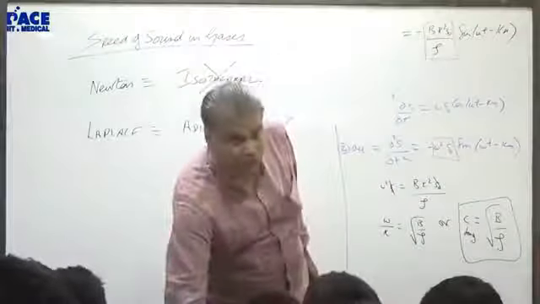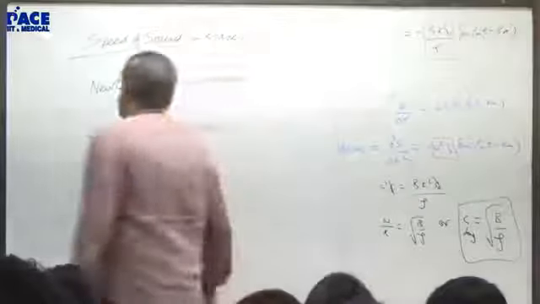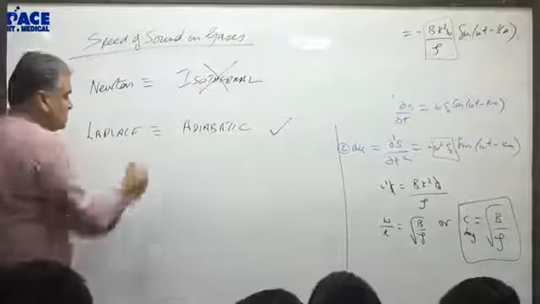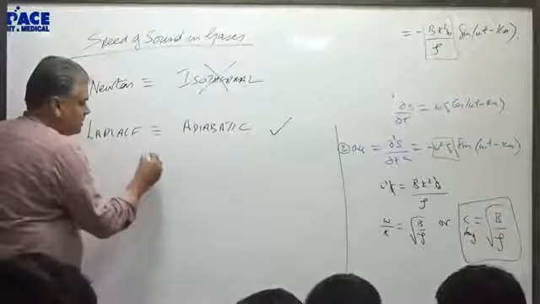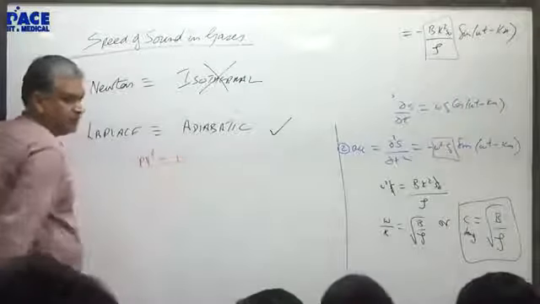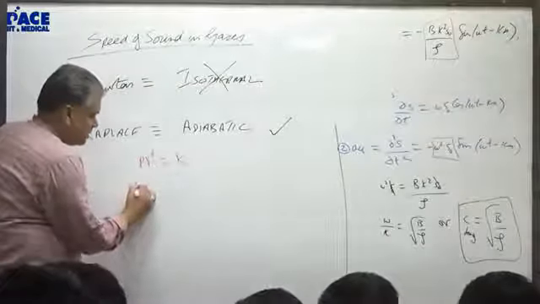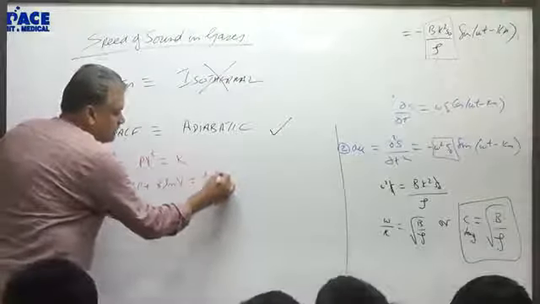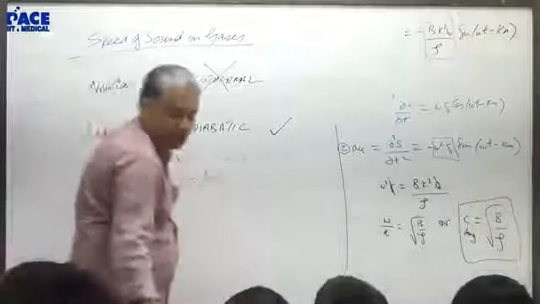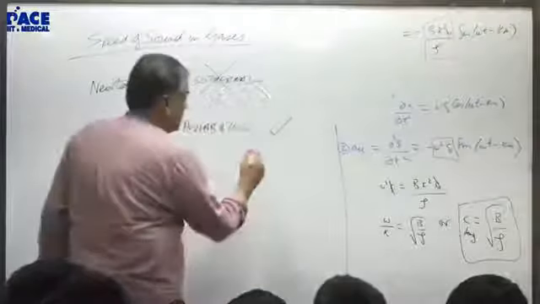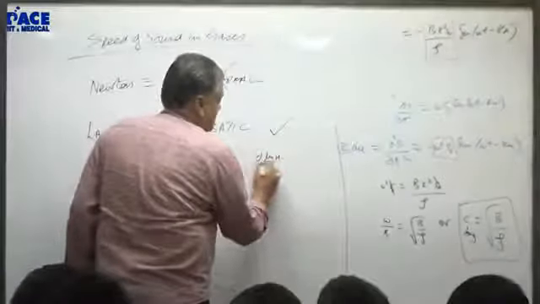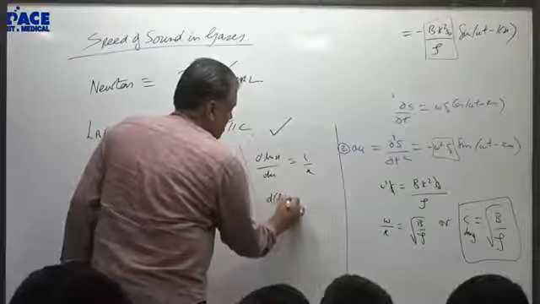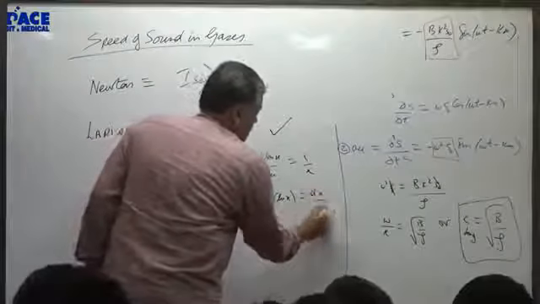But even Newton can go wrong, right? So let us look at what Laplace said. In terms of Laplace, it will be PV to the power gamma is a constant. Take the log: log P plus gamma log V will be log K, right? If I take a differential, you know that d log x by dx is 1 by x, or you can write it like this, d log x is dx by x.